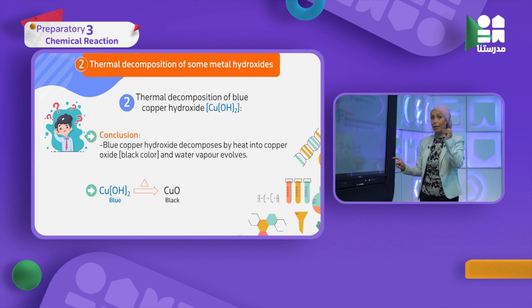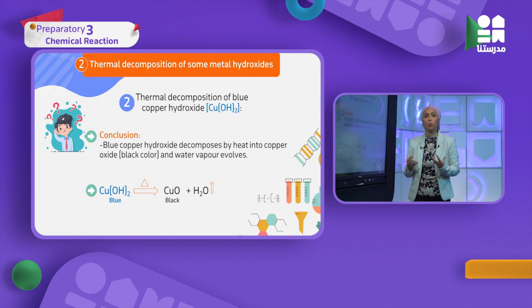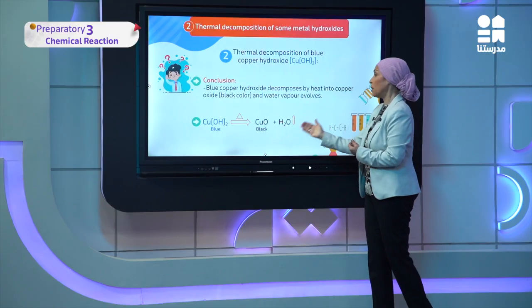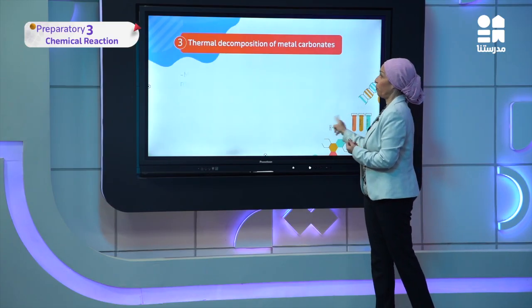You will see the black color in the test tube, and what else came out? This is the water. What form will the water take? This arrow means it's water vapor. So I find water vapor came out. So this is the second type of thermal decomposition, of metal hydroxide, giving metal oxide and water vapor.